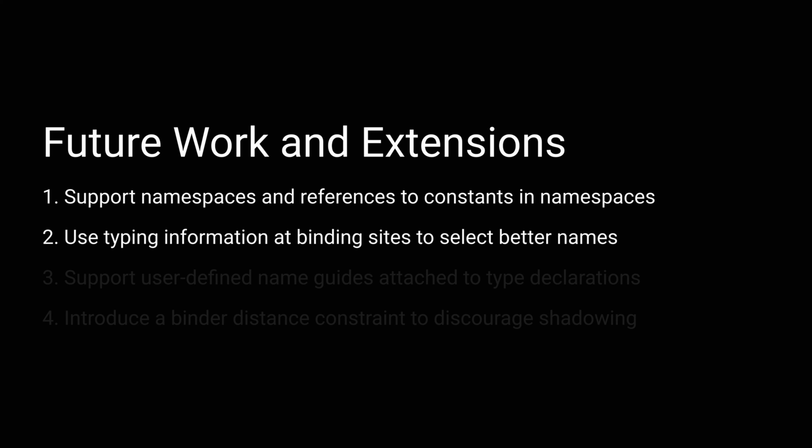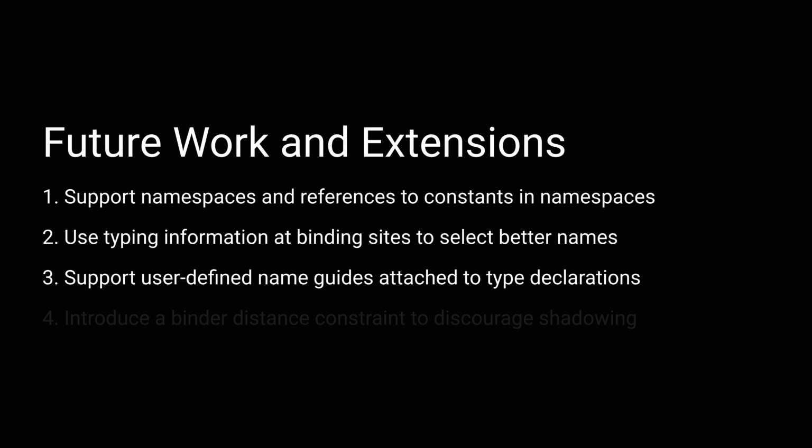We could also improve the variable name selection using type information generated during type checking. This would allow us to generate different kinds of names based on whether the variable stands for a function or a ground value. Similarly, we could extend the language with data type declarations. We could then provide a mechanism for the user to specify a template for variable names for values of that type.